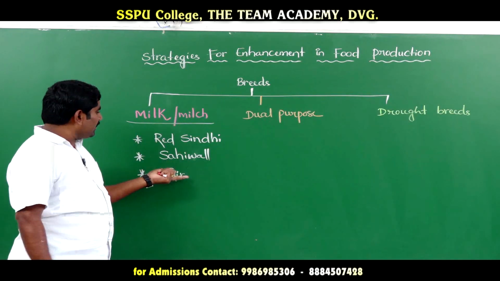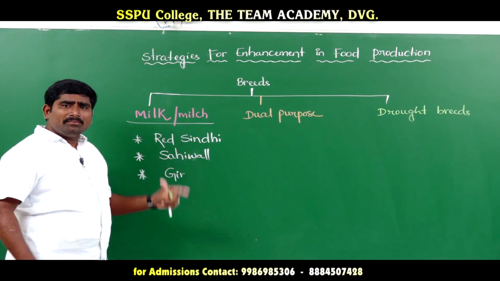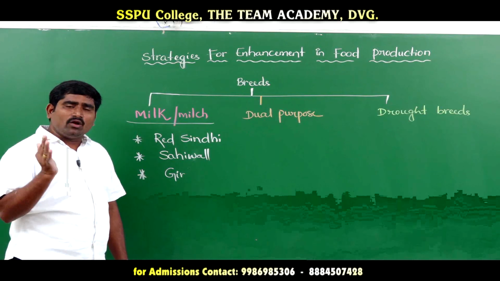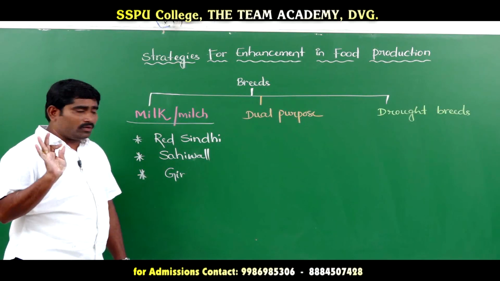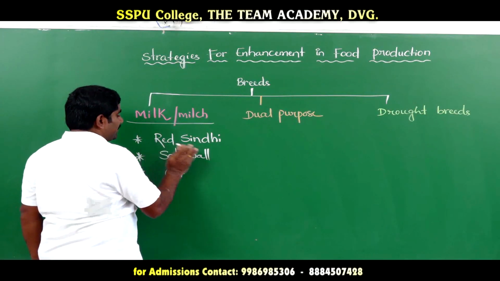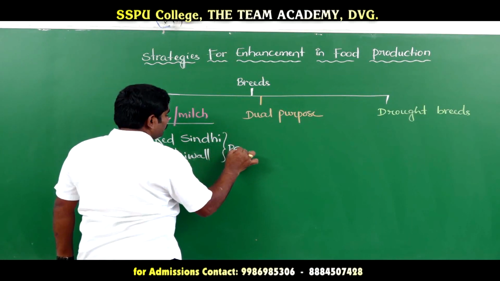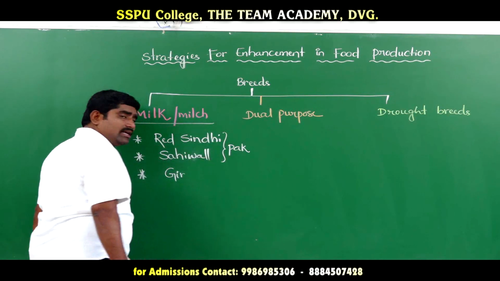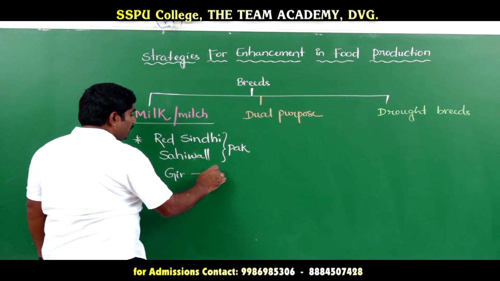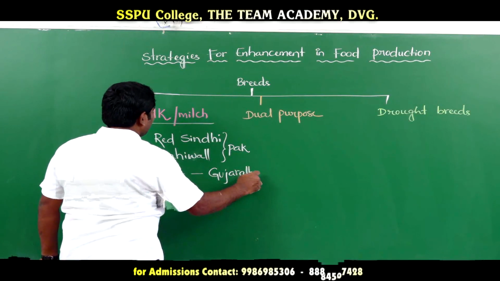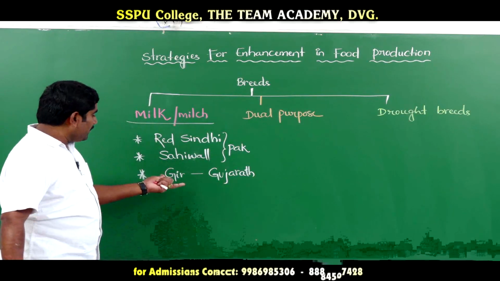The females can produce good milk, but the males are very lazy in agriculture works, so they will not be useful for agriculture works. Red Sindhi and Sahiwal are from Pakistan, and the Gir breed is from Gujarat.